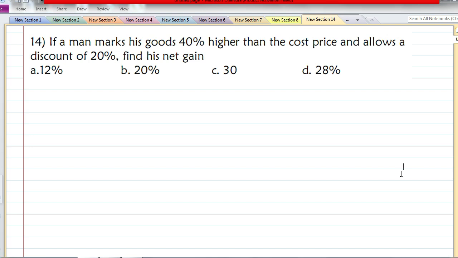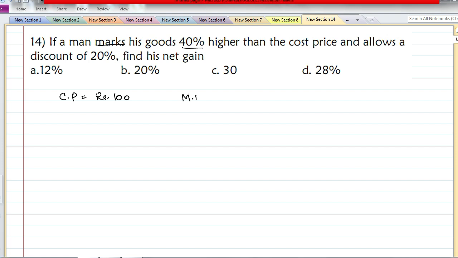I had told in many of my previous videos, if the question and options are all in terms of percentage, then you can consider the base quantity as 100. So take the cost price as 100 rupees. Okay. Market price is 40% higher than the cost price.